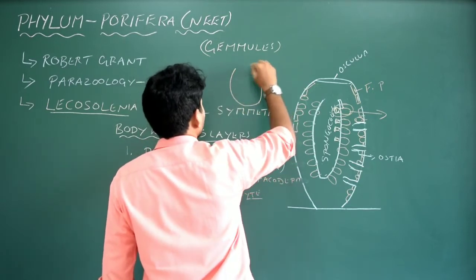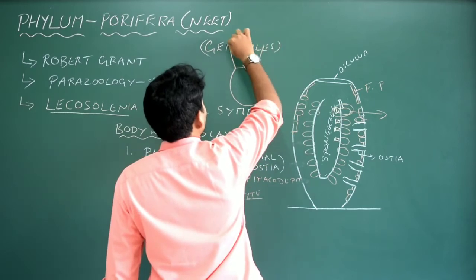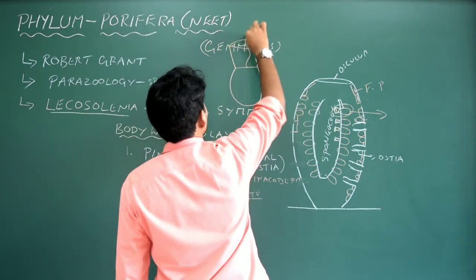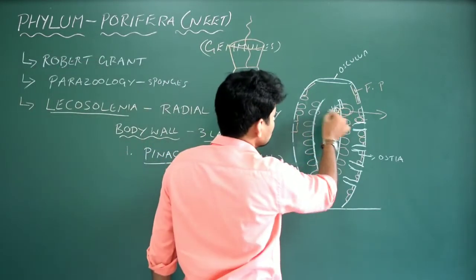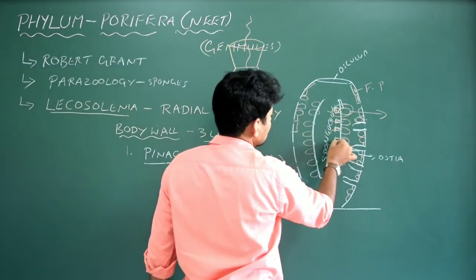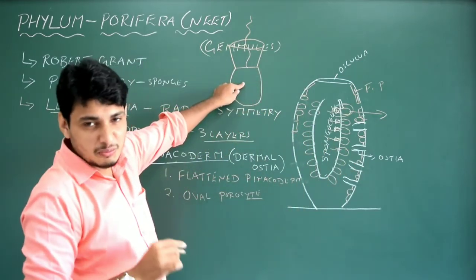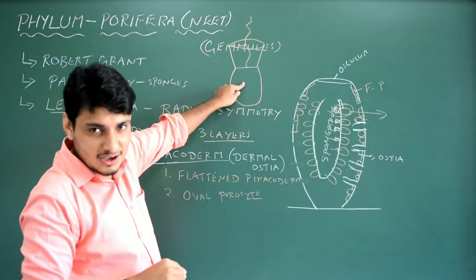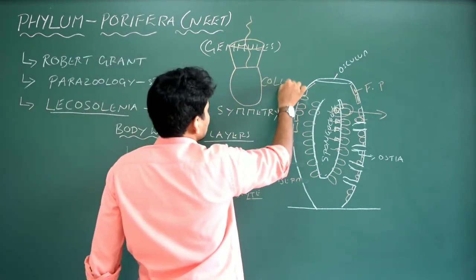Like this. See? It has a small flagella. The flagella is towards the spongiocele, coming out of the main cell. Got it? You remember choanocyte? It is also called collar cells. So it is a collar cell.